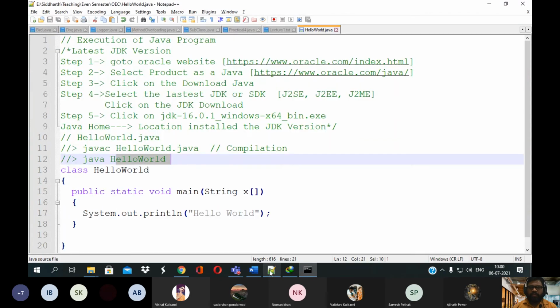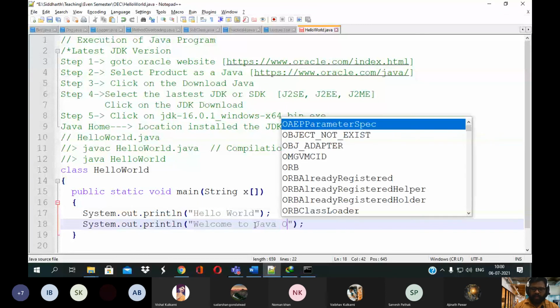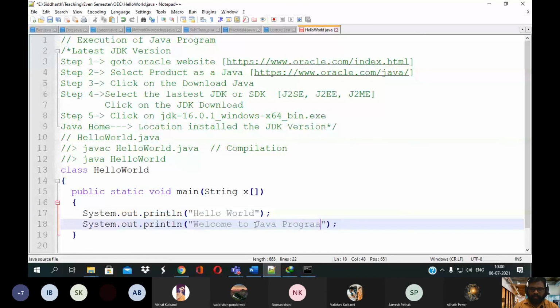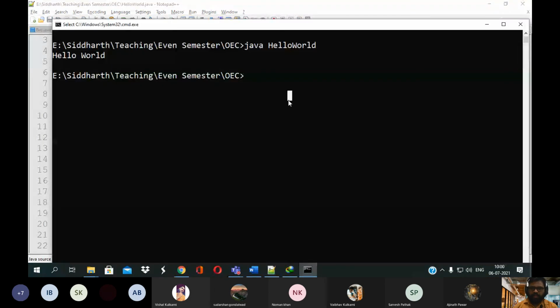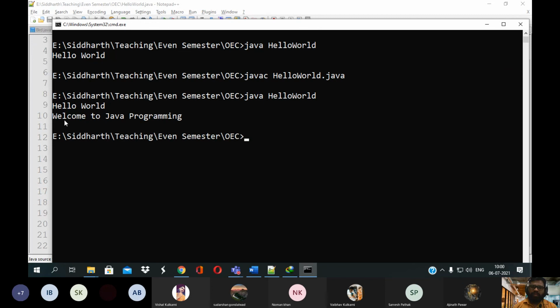If you wish to display other content, you can write, for example, welcome to Java programming. Just recompile your program with javac HelloWorld.java and execute it. It will print first hello world and then welcome to Java programming.